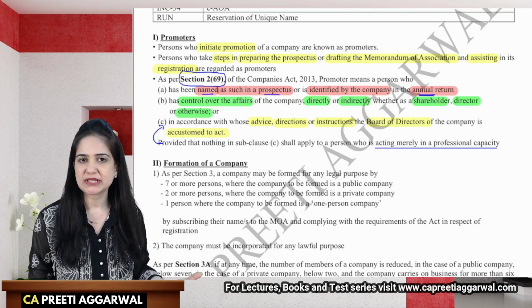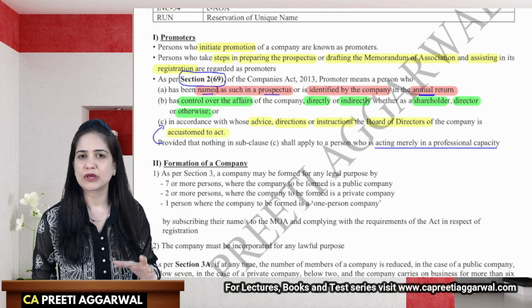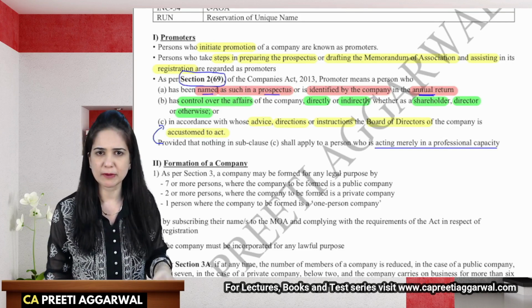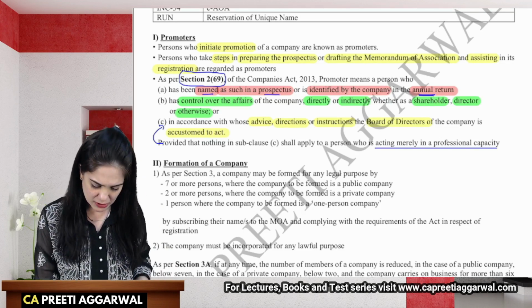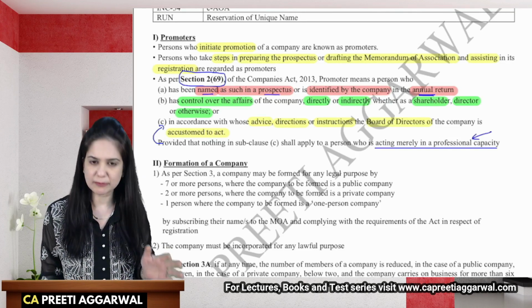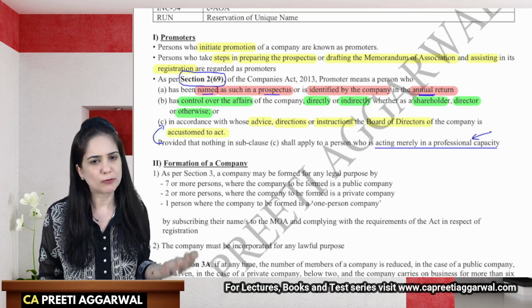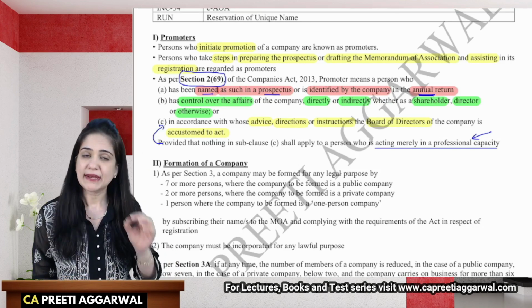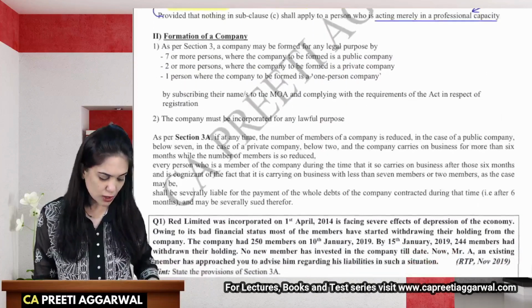Now, what kind of questions can be asked? Generally, they will only ask you a question as to the definition of a promoter, or it will be asked on this part, whether the person who is acting in the professional capacity is also a promoter, and your answer will be no. Next, let us discuss the provisions relating to formation of the company.